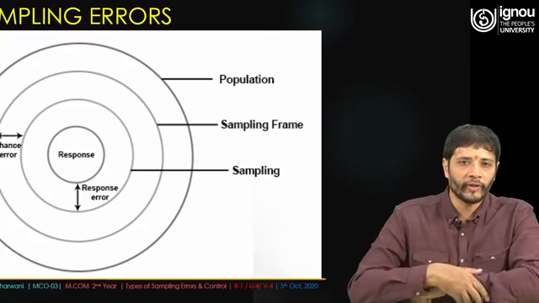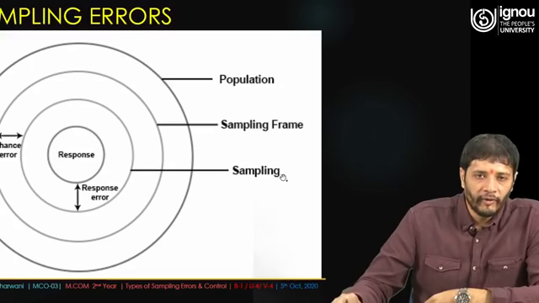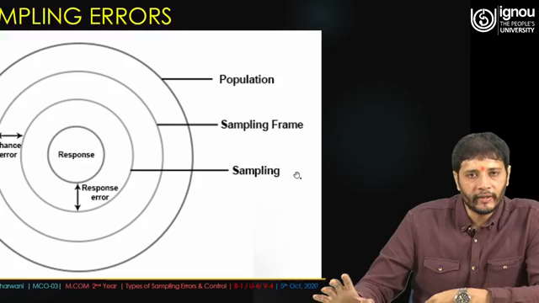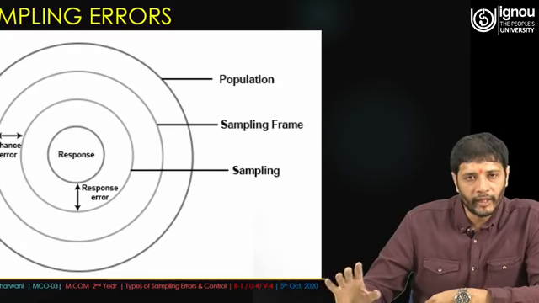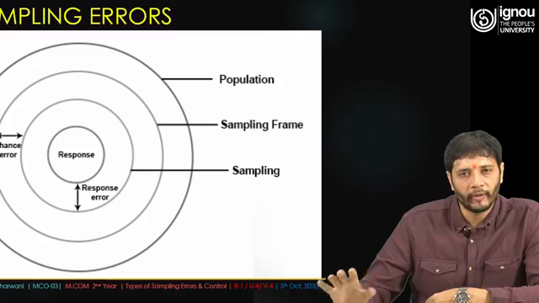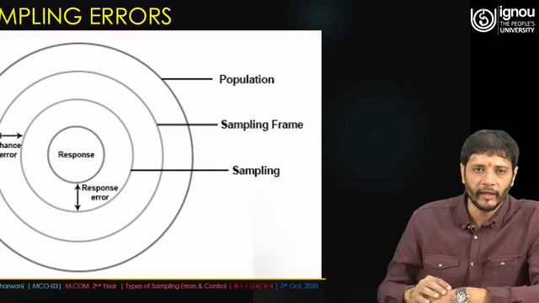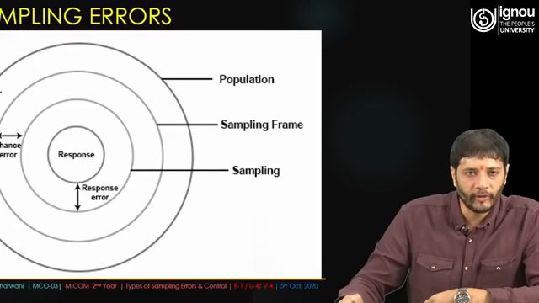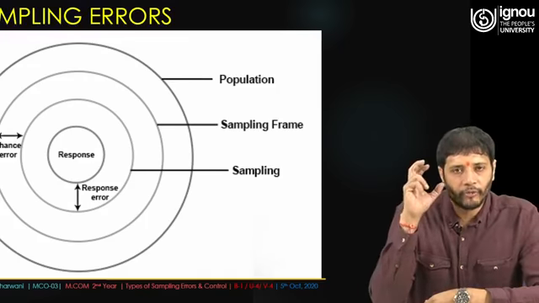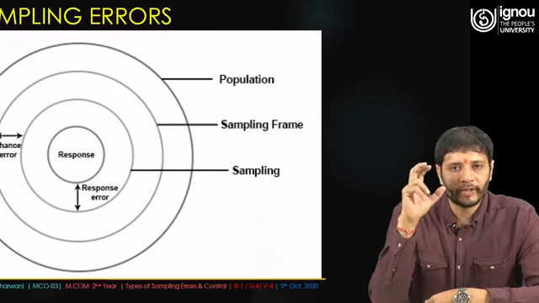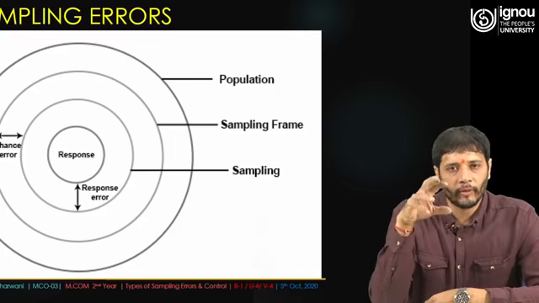So anyway, if you talk about sampling errors, we have had very elaborate sessions in the past when we talked about the sample, starting from the preamble of the sample, then the methods of sampling, either non-random sampling or random sampling, or probability sampling or non-probability sampling. We have seen that the whole thing starts with the population. If you see the outer circle, it talks about the population, and when we earmark that this could be our population, then we frame the sampling format. And that could be somewhat around the population, or maybe somewhat the inner circle of the population.